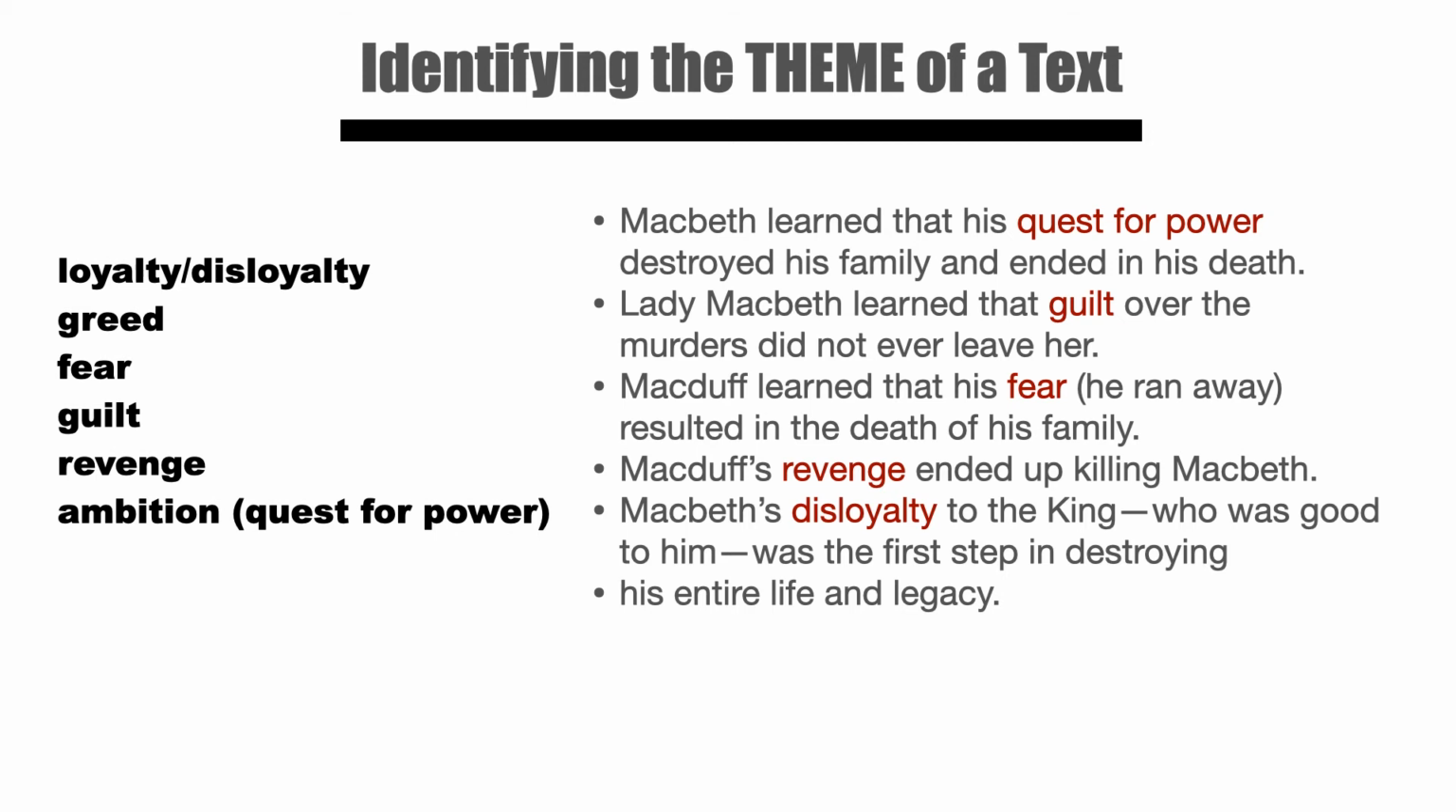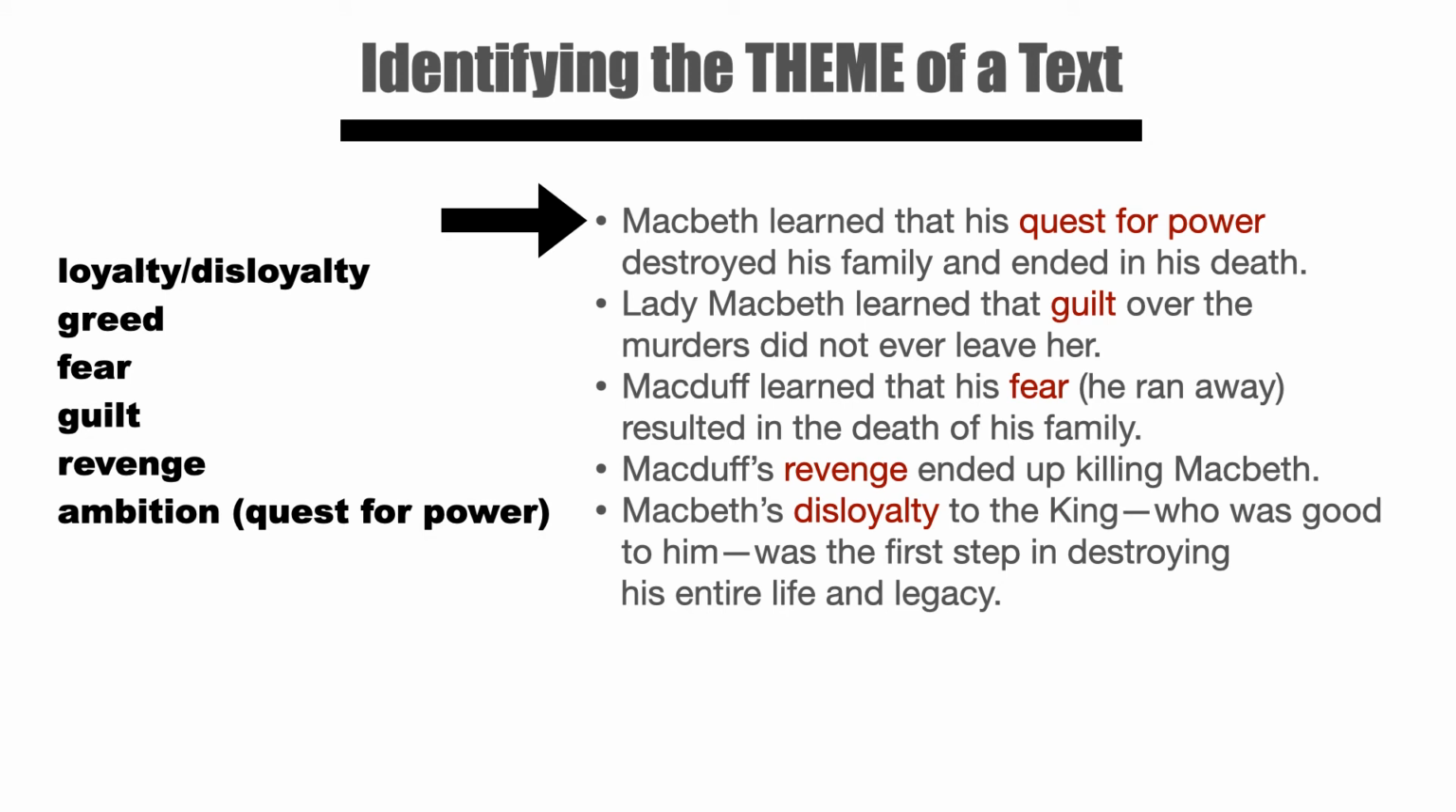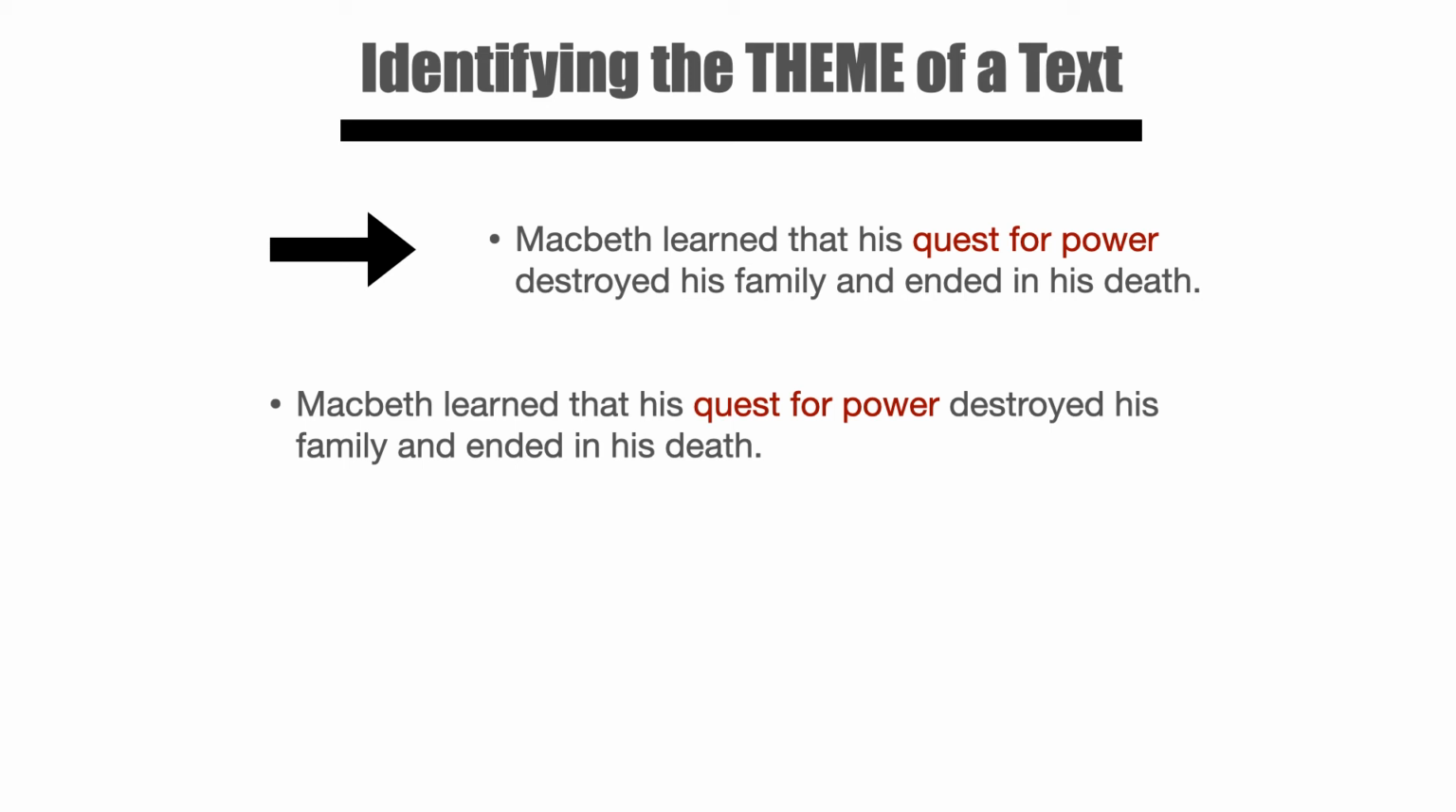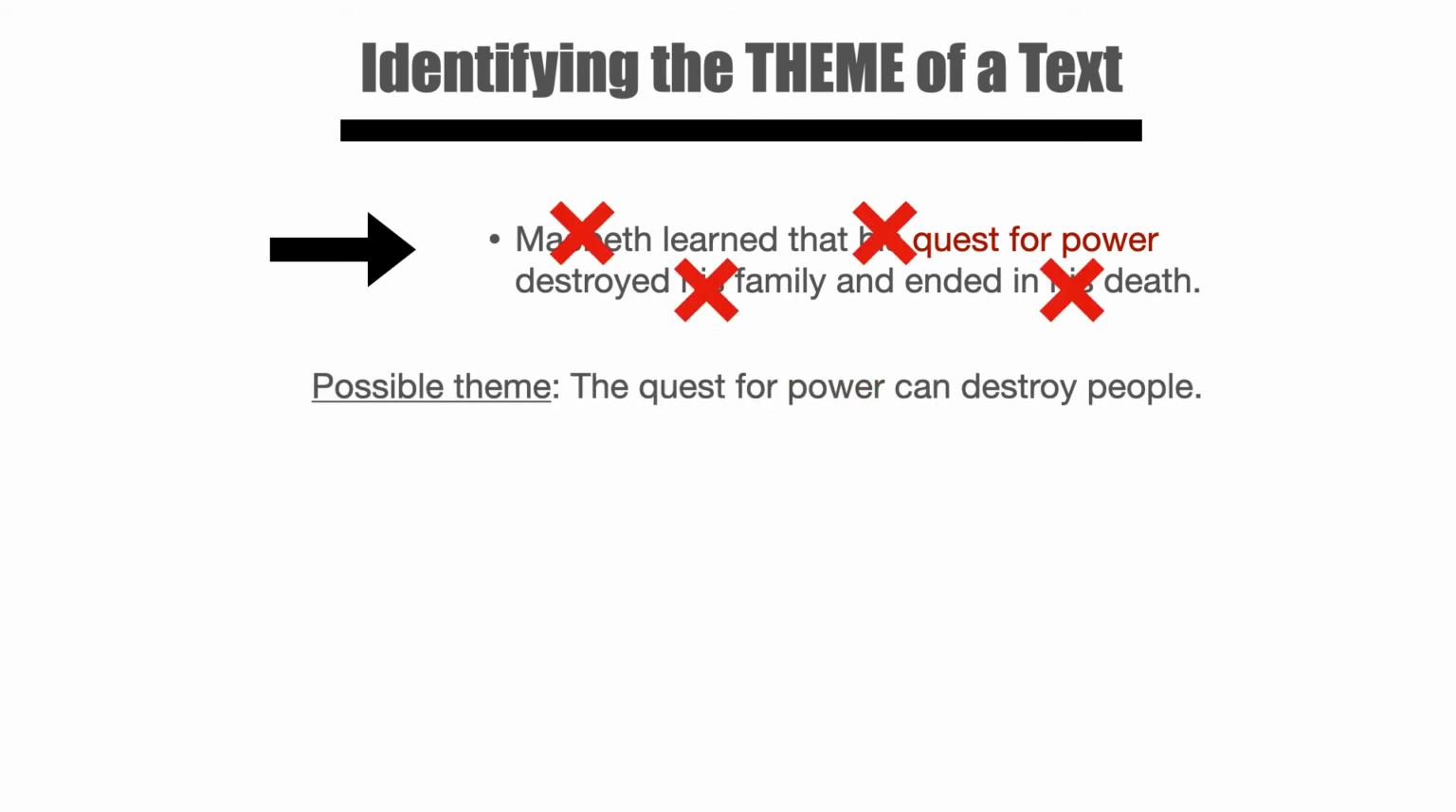All of these sentences refer to specific characters in the text and what they learned about the topics that were covered. But I want to write a theme that can apply to anyone. I'm going to just take this first one. Macbeth learned that his quest for power destroyed his family and ended in his death. Remember, my theme sentence should not include any characters' names from the story or pronouns that refer to them. So taking away Macbeth's name and his pronouns and reworking the sentence into a lesson that can apply to anyone, a possible theme is, the quest for power can destroy people. If you notice, it's a complete sentence and it is something that's universal. It can apply to anyone.